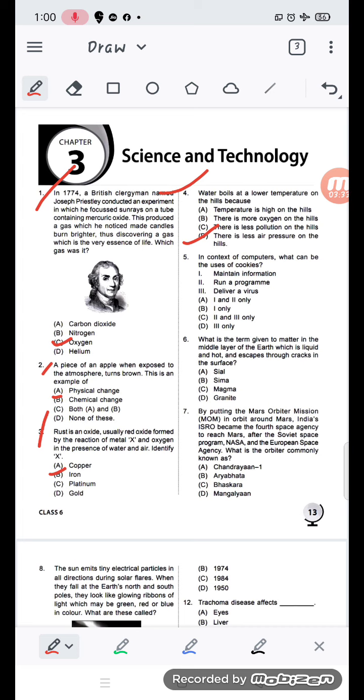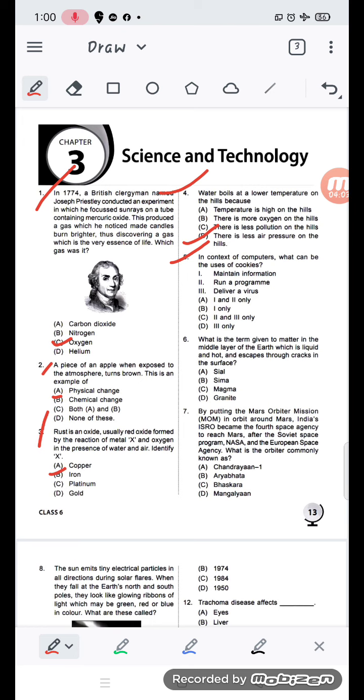Now the fifth question: in the context of computers, what can cookies be used for? In a computer you have cookies in your settings. When you go there, you can see the cookies. So what is the content? Maintain information, run a program, deliver a virus.